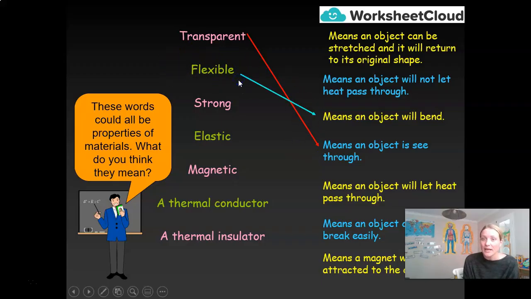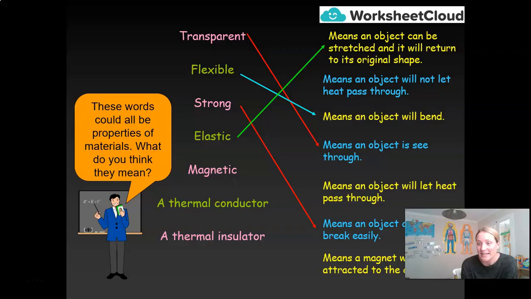Flexible. Flexible means that an object will bend. We often talk about the flexibility of a person. My flexibility is incredibly poor, but someone like a gymnast is exceptionally flexible. If you can stand upright this second and bend down and touch your toes, then that's better than I can do. Strong, obviously I'm assuming most of you know the meaning of the word strong. I do apologize if my video is covering that word right now. I can't really see it, but it means that an object won't break easily. Elastic. Elastic means that an object can be stretched and will return to its original shape.